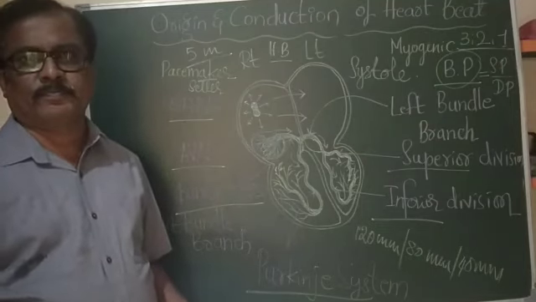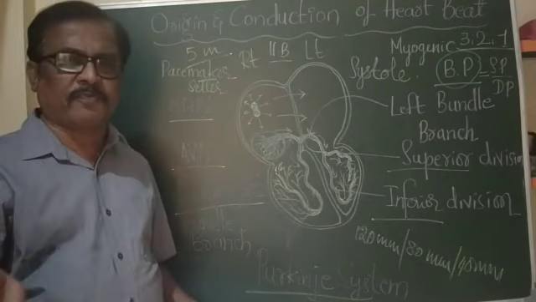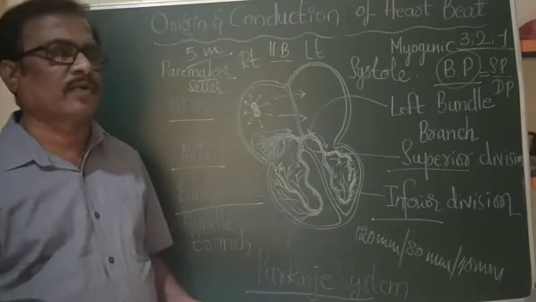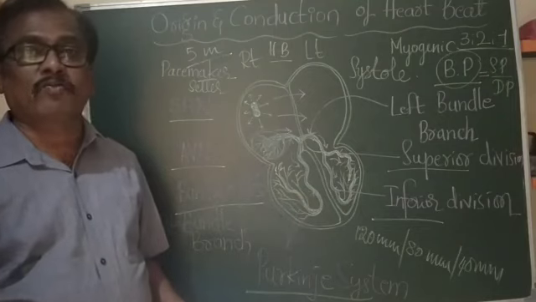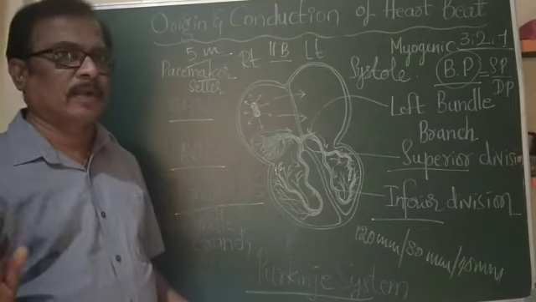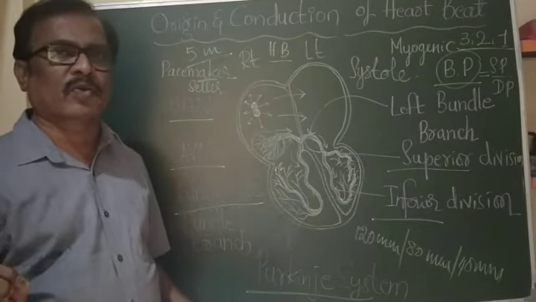So normal value of BP is 120 by 80 in adult human beings.